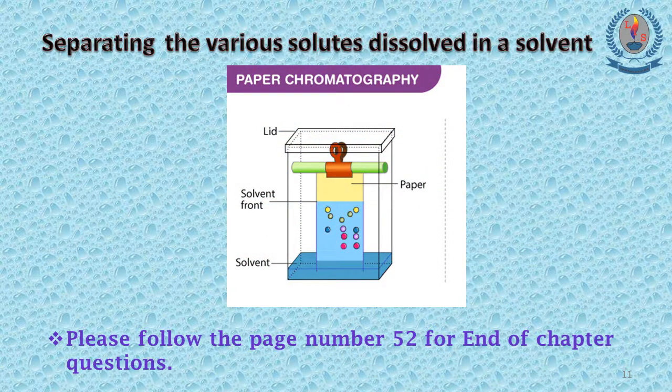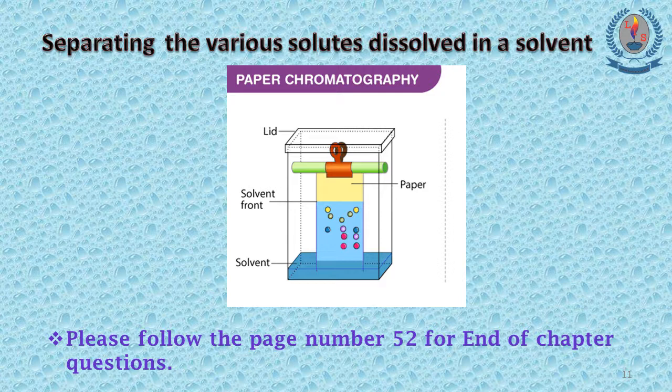Okay, now we will see how to separate the various solutes dissolved in a solvent. Just think, dyes and inks are mixed with water and there's no easy way to separate them. So what can we do? In such an occasion, we have this method called paper chromatography. Here, the color components in the black ink will separate as the ink dissolves in the water.